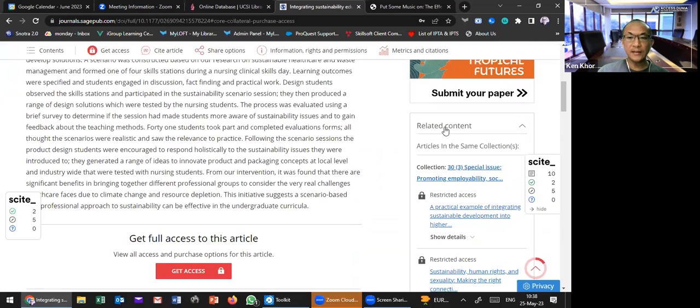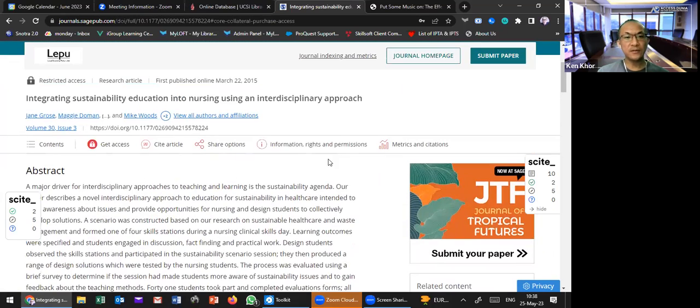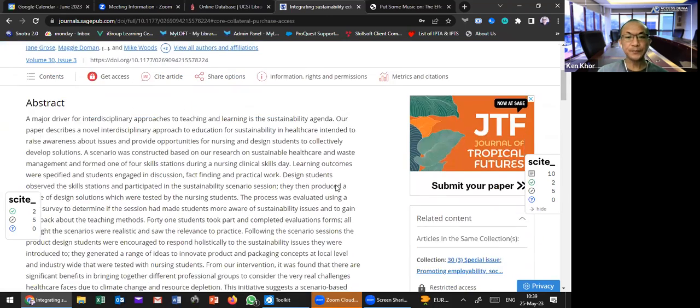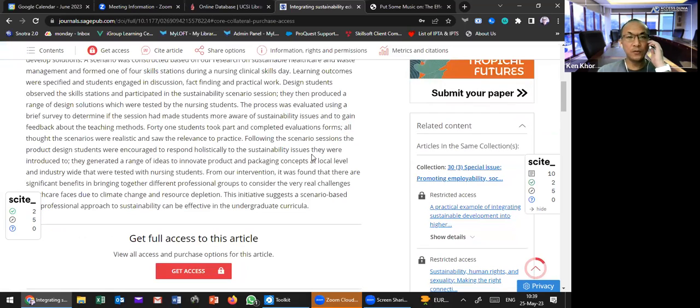Then on the right is the related content. So let's say you are doing research related to this topic, talking about sustainability education. To complete your research, you know that you can't only read one article, right? It's not enough. So here is for you to read further.